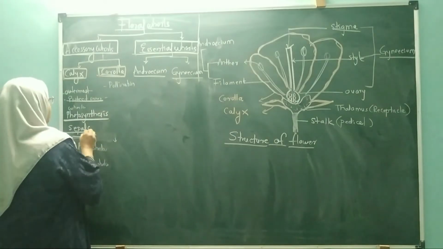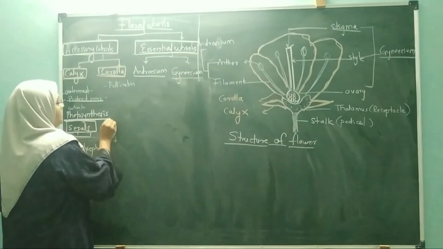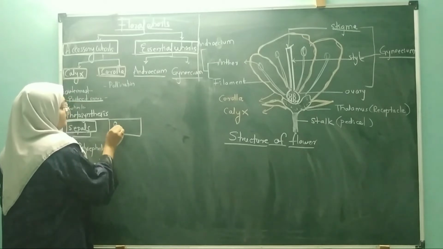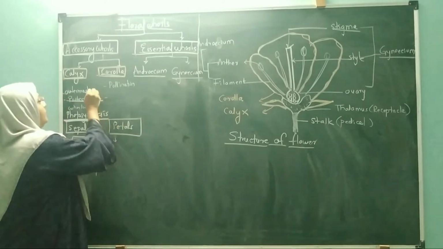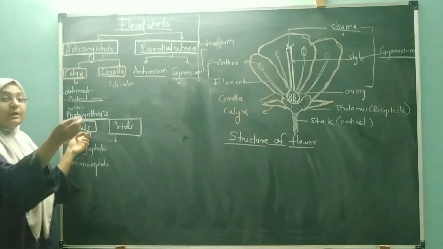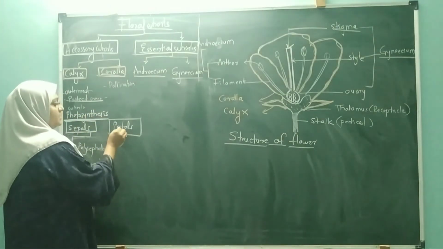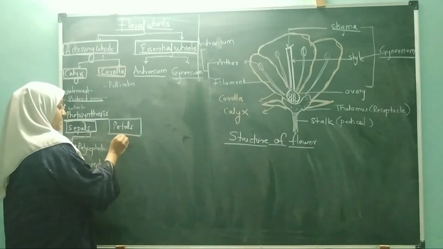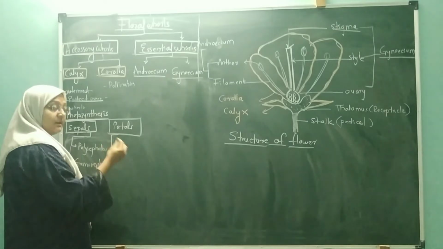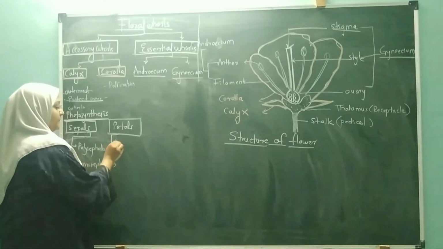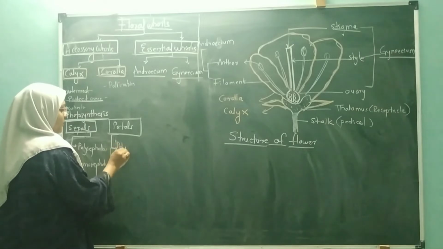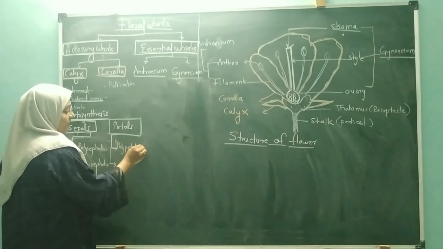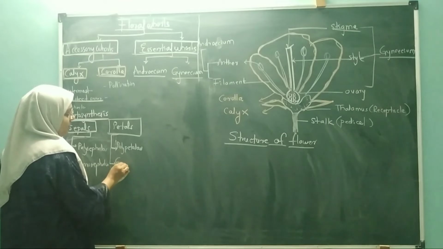Next, the members of the corolla are called petals. Just as the members of the calyx are called sepals, in the same way the members of the corolla are called petals. Again, here also there are two conditions: when they are fused and when they are free. When they are free, they are called polypetalous. When they are fused, they are called gamopetalous.